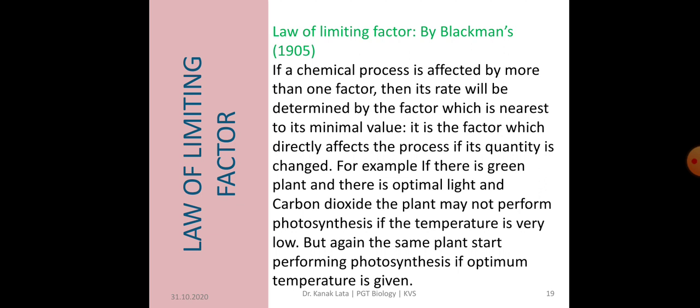That is, it is the factor which directly affects the process if its quantity is changed, and it is seen in the process of photosynthesis. Why? Because it is affected by more than one factor. For example, if there is a green plant and there is optimal light and carbon dioxide, the plant may not perform photosynthesis if the temperature is very low. But again, the same plant starts performing photosynthesis if the optimum temperature is given. So this is all about today's session.